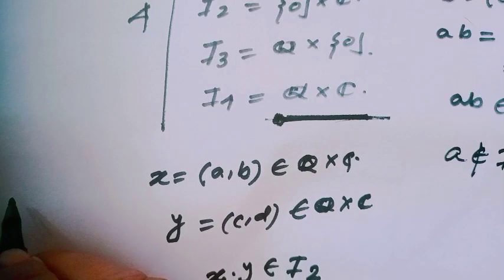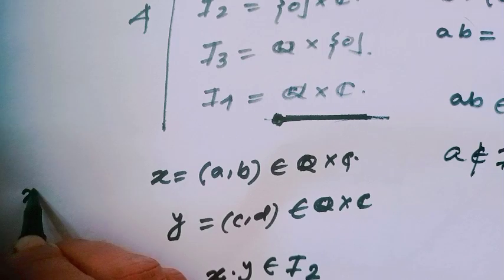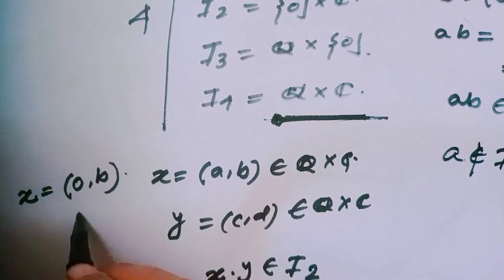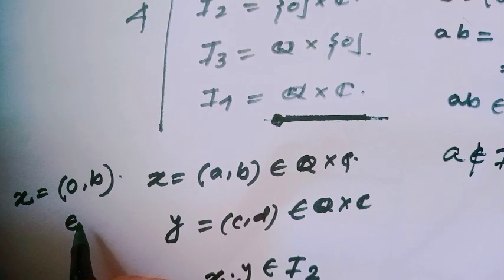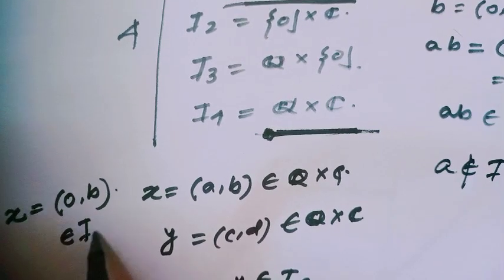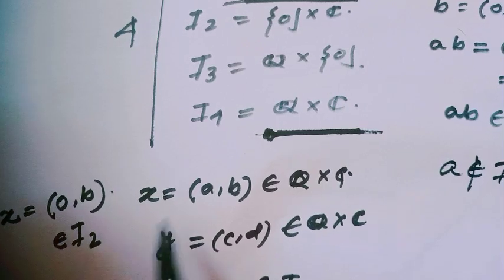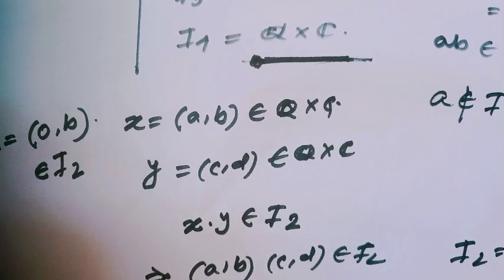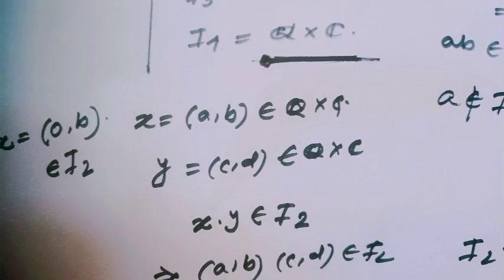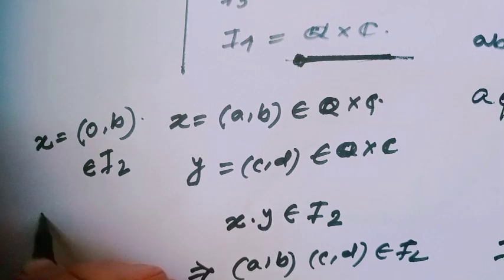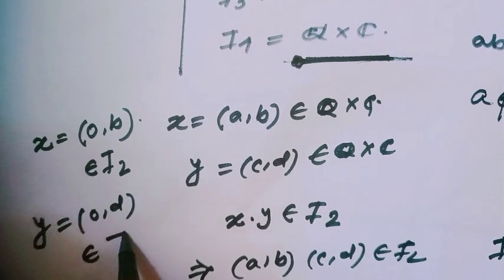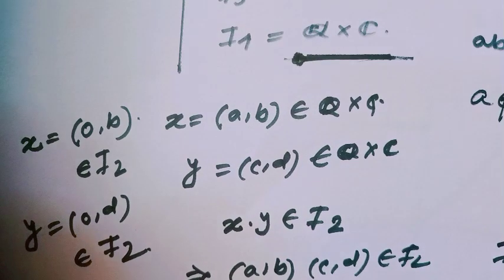Here I have got either a = 0 or c = 0. That means the value of x would be (0, b), which belongs to I2 because I2 is the ideal generated by 0 × C. Similarly, if we put c = 0, then y = (0, d), which also belongs to I2.